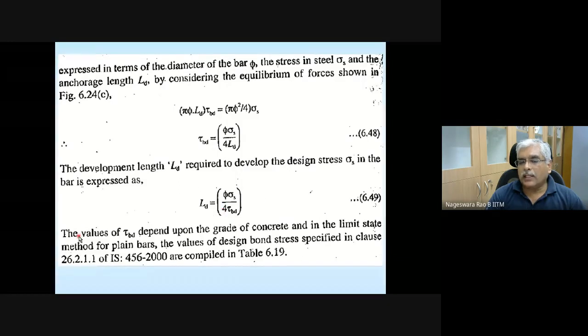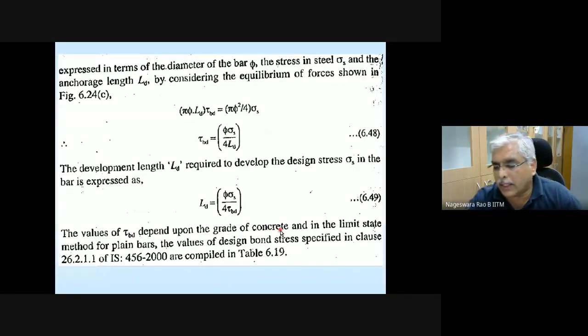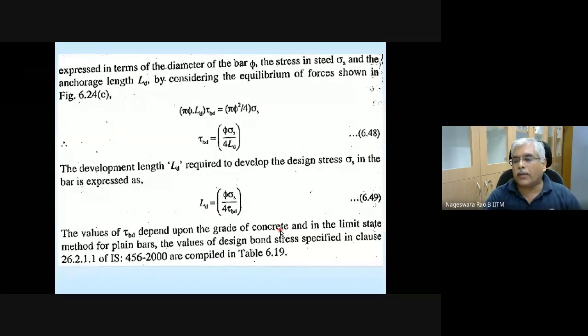Is it clear? Tau BD depends on the grade of concrete, and I showed you all those details in page 43 of IS. And what about this sigma s?